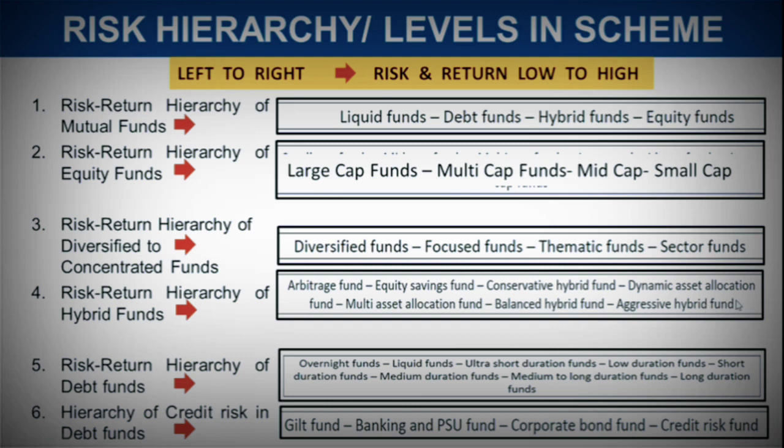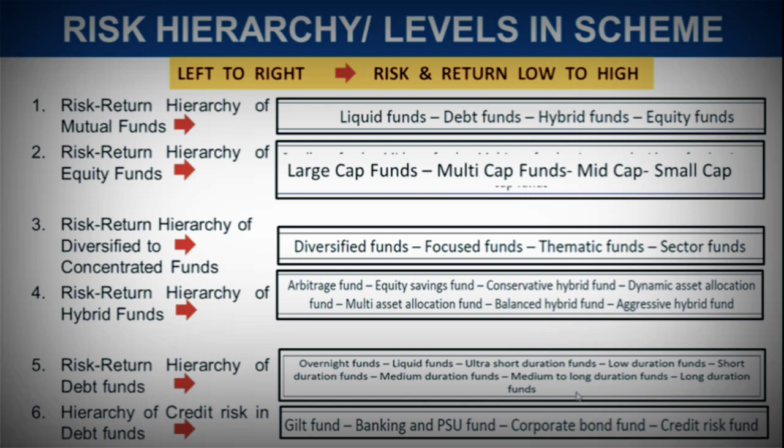So here the more exposure is towards the riskier instruments. When we talk about conservative, we know that a major proportion of money, like more than 65%, goes into debt funds and less goes into equity funds. Same when it comes to balanced fund, a 50-50 proportion of the investment amount is made in both equity and debt schemes. So this is how it works, and this is how we can get an idea of where the risk is low, where the risk is high, where we can expect low return, where we can expect high return. Risk return hierarchy of debt funds. So just go through it. Overnight fund, liquid fund, ultra short duration. We can see that the shorter the duration of the fund, the lower would be the risk.